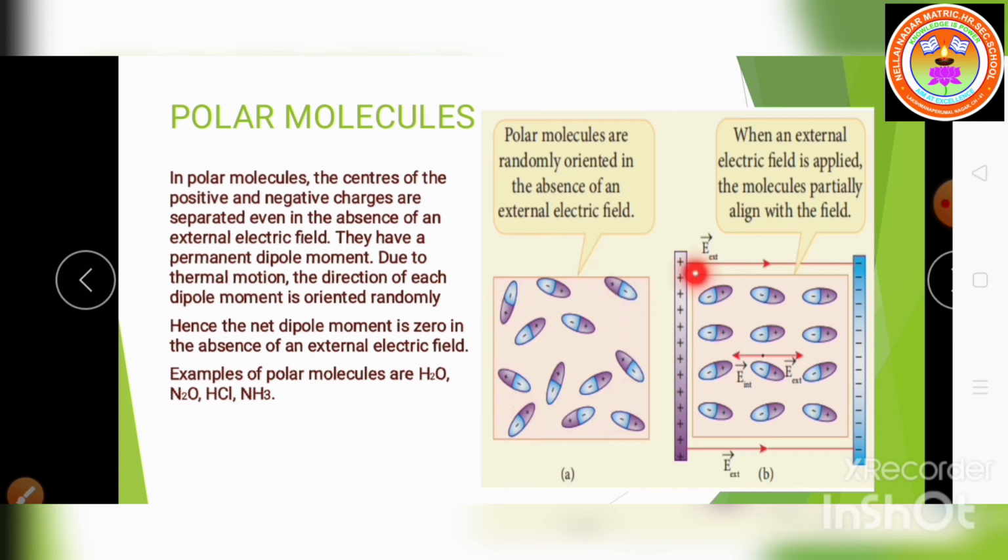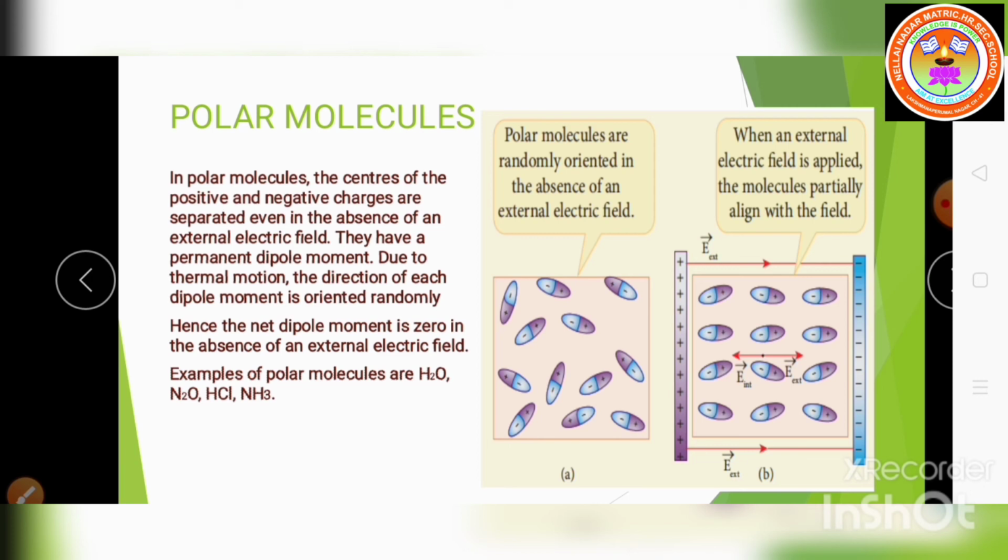So all the negative will be oriented towards the positive charge, and all the positive charge will be attracted towards the negative charge. So once again we can say, when an external electric field is applied, the dipoles inside the material tend to align in the direction of the electric field.